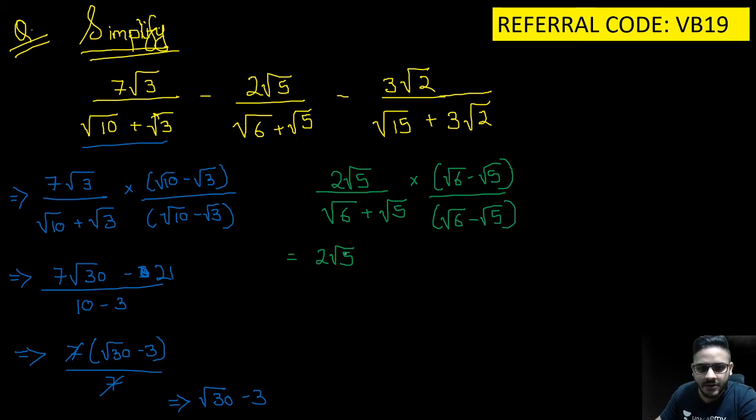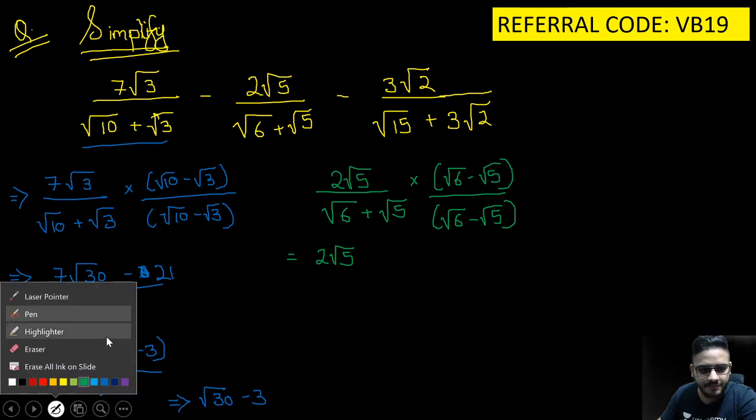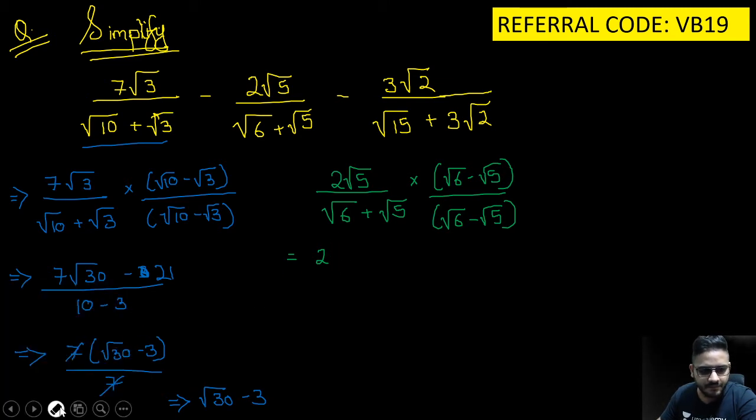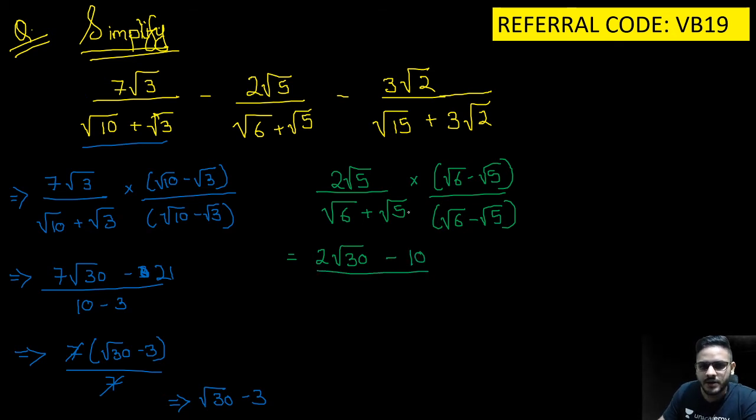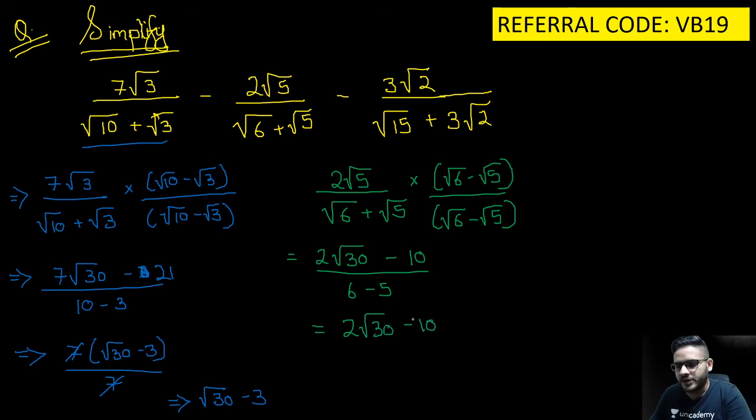So we get 2 root 30 again. So 2 root 30 minus 10 the whole upon you will get 6 minus 5. So यहाँ पे हमको मिलेगा 2 root 30 minus 10 for the second one.